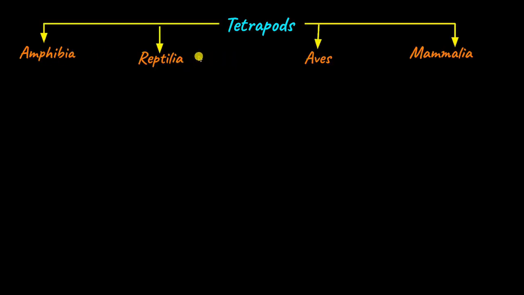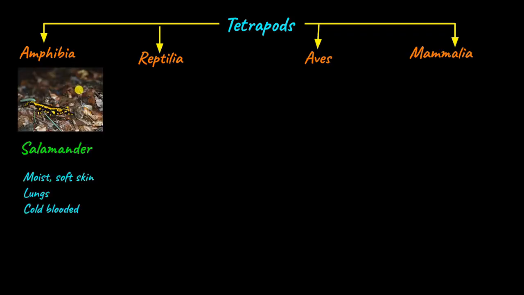Tetrapods are mainly terrestrial organisms, but there are of course a few exceptions. There are 4 main classes of tetrapods: Amphibia, Reptilia, Aves, and Mammalia. Amphibia includes all amphibians like salamanders and frogs. They can live in water and land. They have a soft, moist skin that is not covered with scales. They can breathe through their skin, but they also have lungs through which they can breathe. They are also cold-blooded animals.